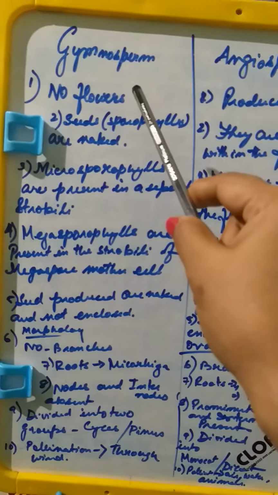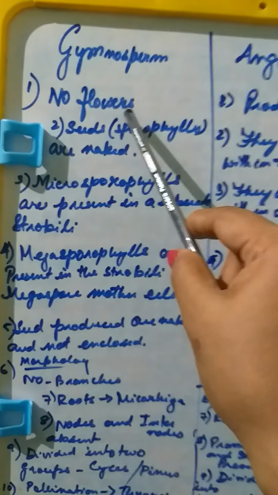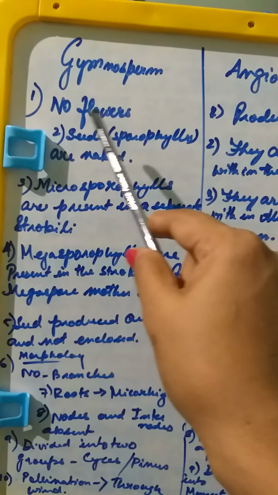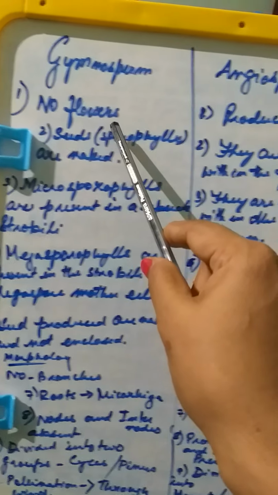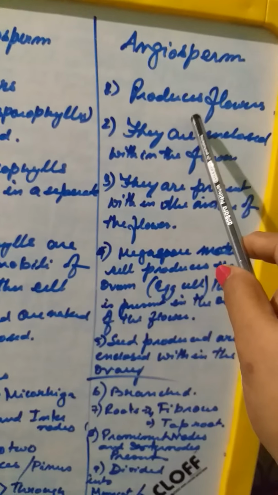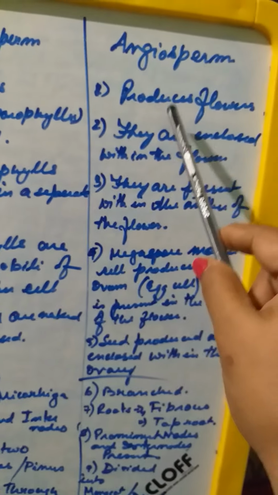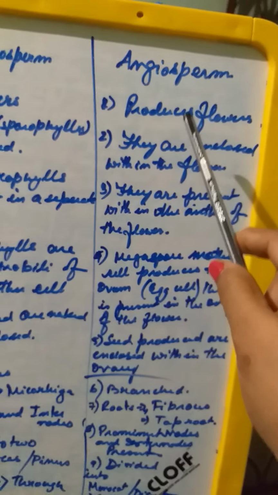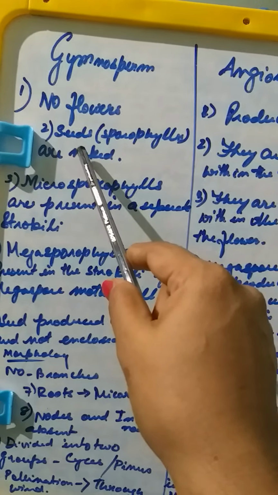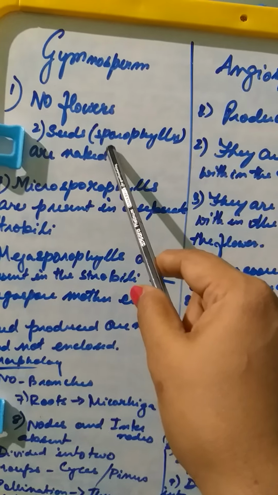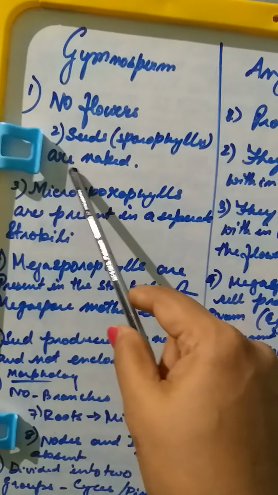Now here you see the gross difference between them: the gymnosperm bears no flowers. One of the identifying characters of gymnosperm is they have no flowers at all, and angiosperms produce flowers. Flowers may be solitary, that means a single flower on a stalk, or they may be inflorescent, that means a group of flowers on a stalk. Now here you see seeds. The seed produced in gymnosperm is produced on sporophylls but is naked. Naked means what? They are exposed. They are not covered with anything.